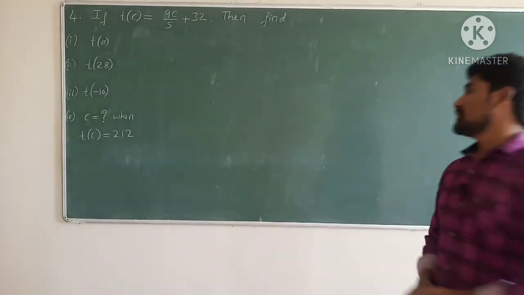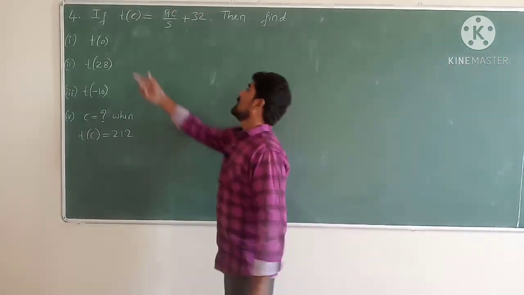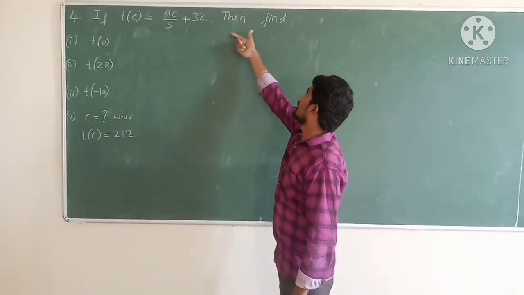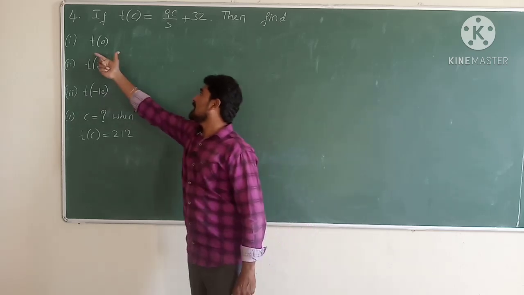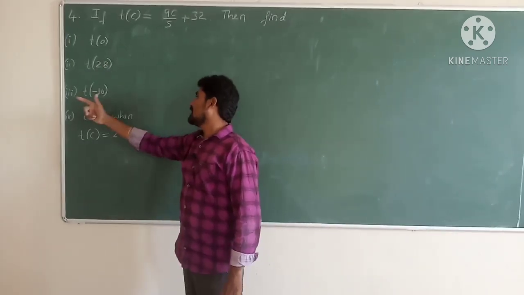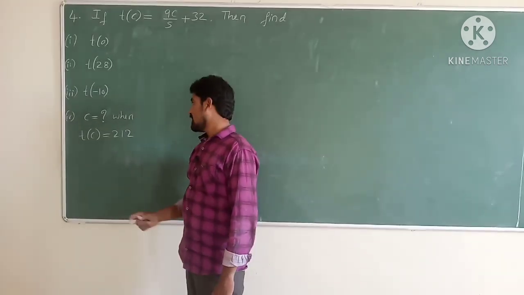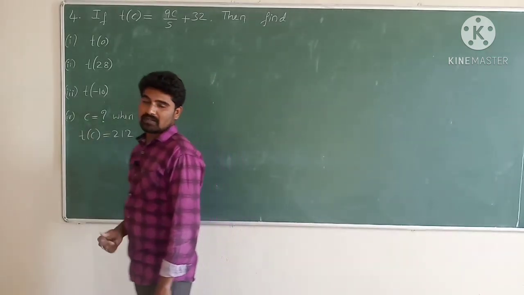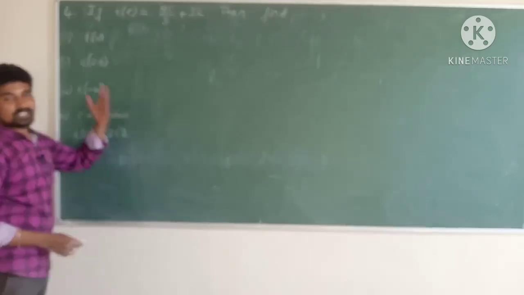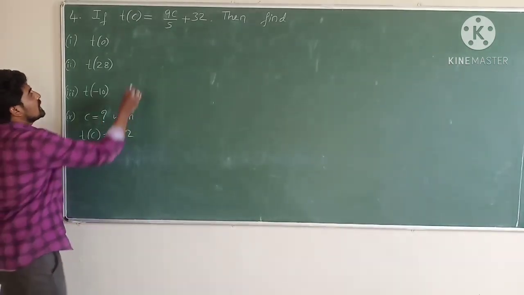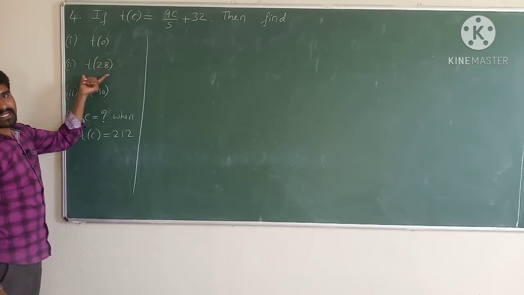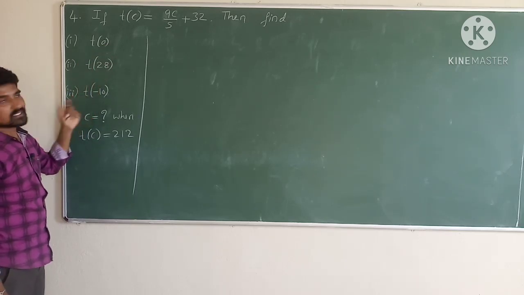So now the fourth question is, if t of c is equal to 9c by 5 plus 32, then find the value of t of 0, t of 28, t of minus 10, right? What is the value of c when the value of t of c is equal to 12? This question is similar to the third question. t of c is given, find out t of 0 and t of 28 as well as t of minus 10.